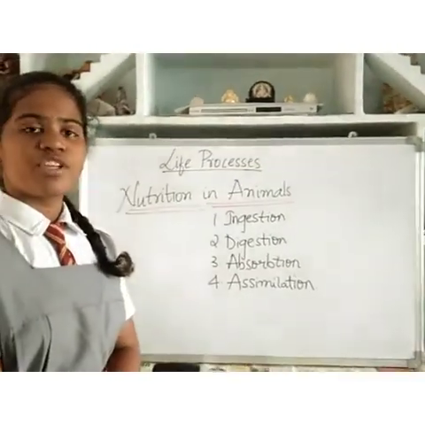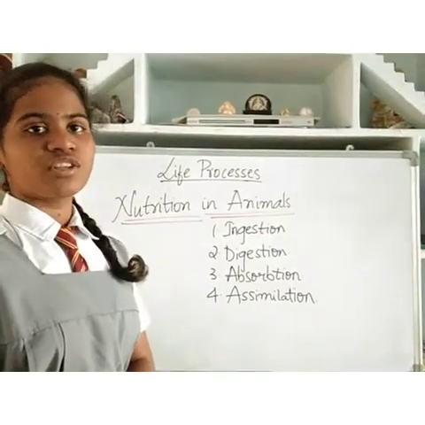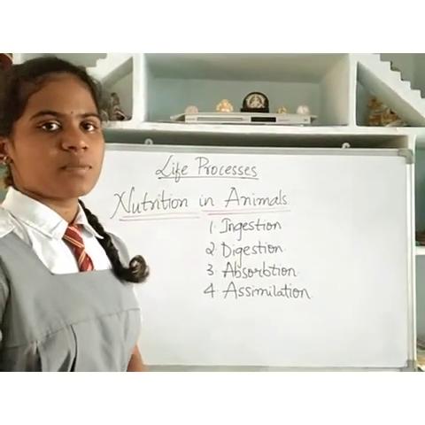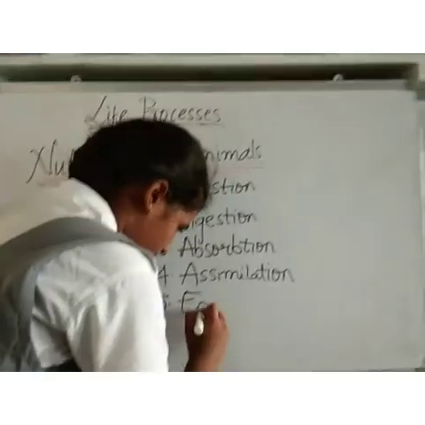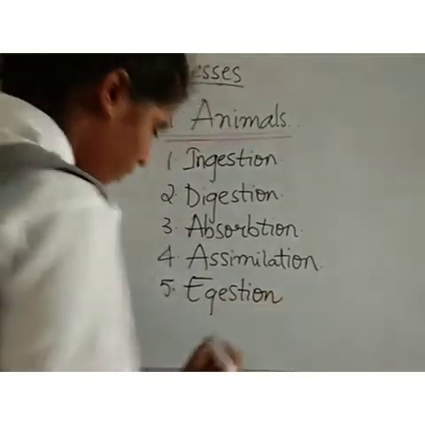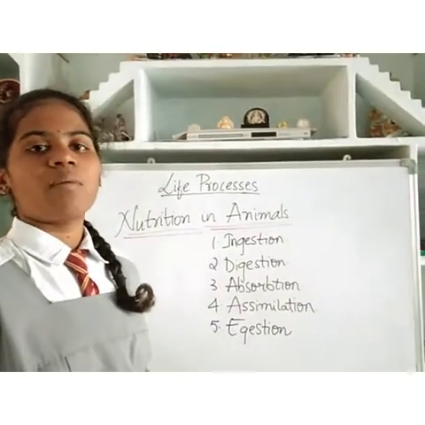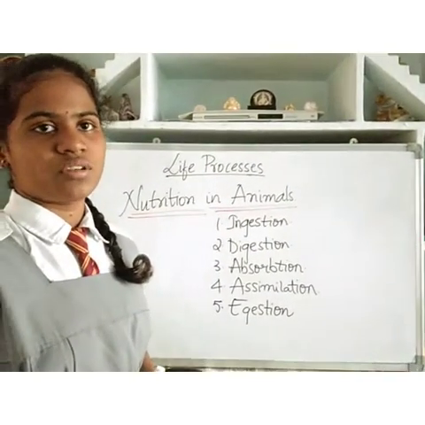The process of distributing the food from blood to all the cells for energy and growth is called assimilation. And fifth one, egestion. The process of removing the undigested food from our body is called egestion.